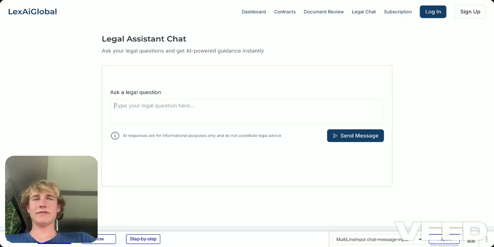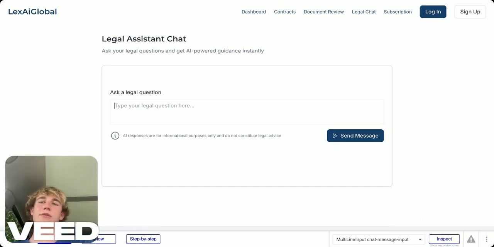And in the future, I definitely want to get a secure database, so therefore there's no breaches of security or anything like that, just so we can be 100% trusted. So say for example you stole candy from a store and you admitted it on this Lex AI assistant, then it wouldn't be able to use this against you in court, basically. So all your information would be secure and safe right in LexAI's database.